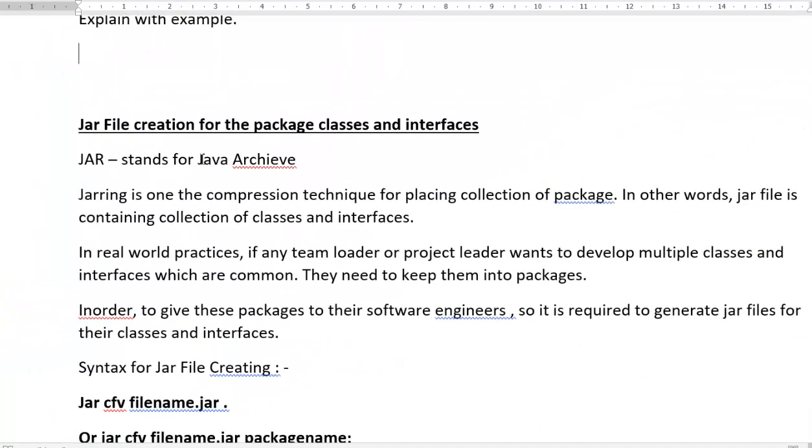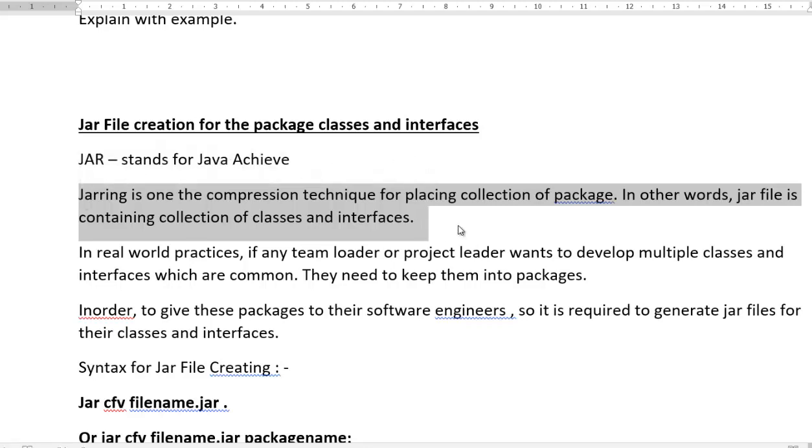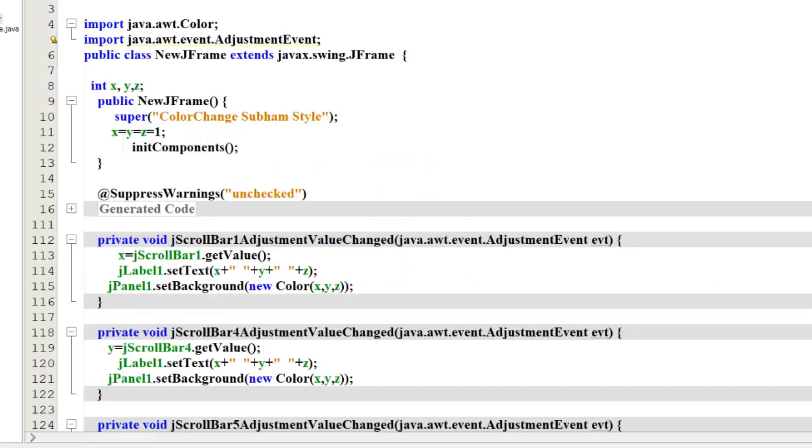Jar stands for Java archive. Archive is nothing but a packing, one type of packing. Jarring is a compression, used to place a collection of packages. In other words, a jar file contains a collection of classes and interfaces. A jar file contains a collection of packages and interfaces.